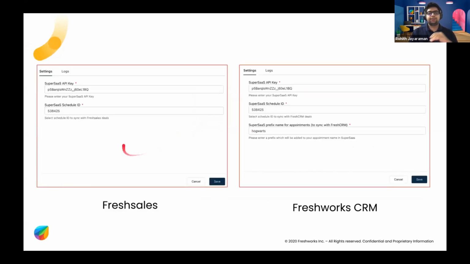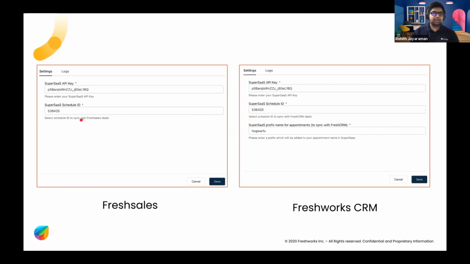So here you see two installation parameter pages. One is for Freshsales and the other one is for Freshworks CRM. Both of these are not the same, obviously, but both of them come from the same code. They come from a single app with a single iparams.json, except that your app can now choose when it needs to show a field, when it needs to show what description, and great things like that.